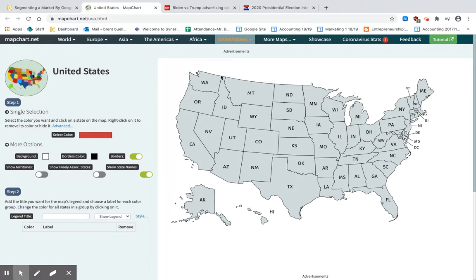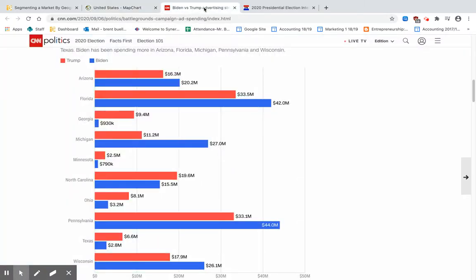Here's what I want you to do today. This is really quite simple. We're not going to map every state. I mean, we can obviously go to a website for that and see what color. We saw that on the very first website. What I'm going to have you do, though, is just color code the 10 states that we are looking at on this website. So what I want you to do is not only consider who is outspending who, but is it a significant margin by which they're outspending?